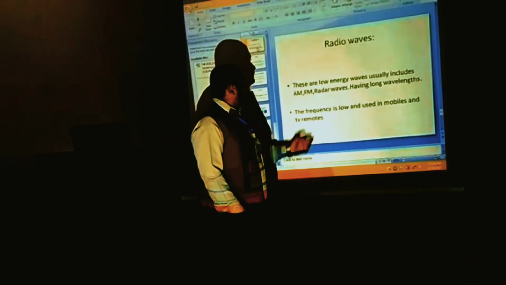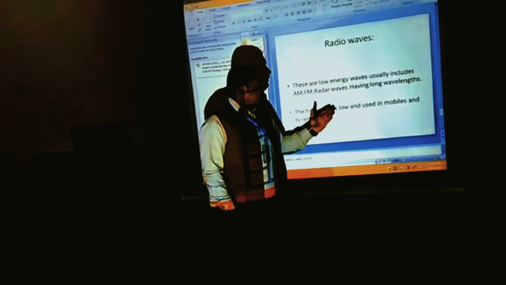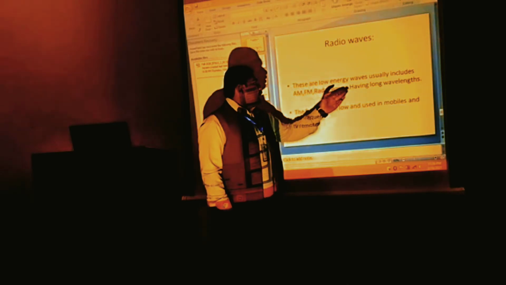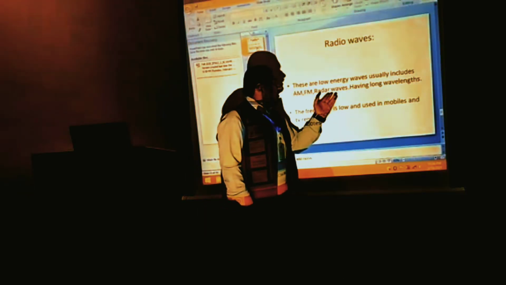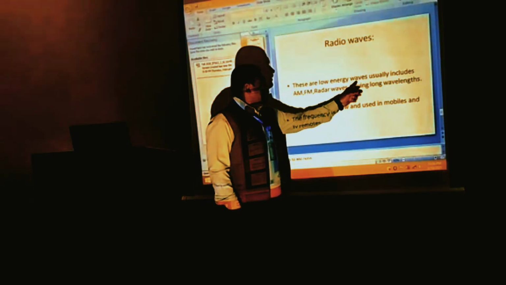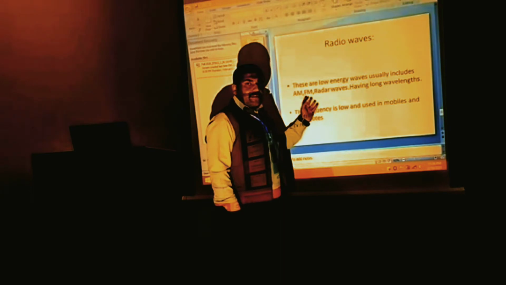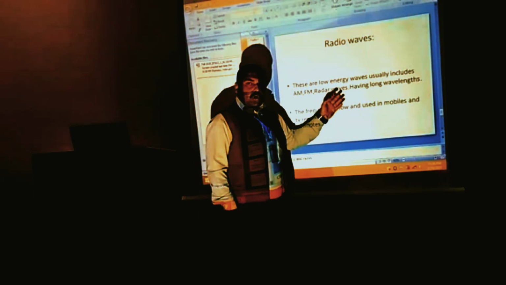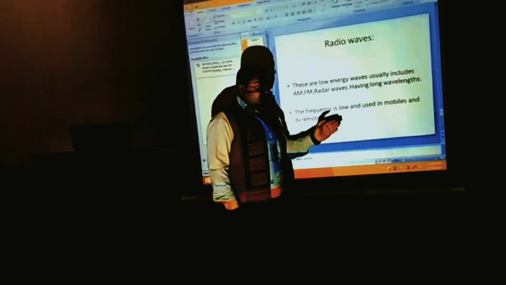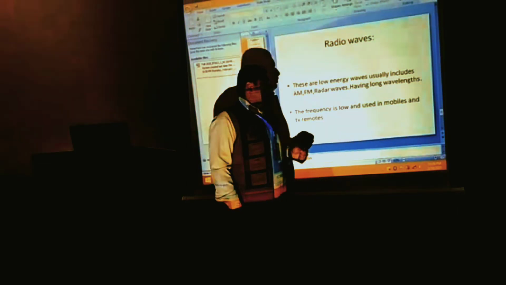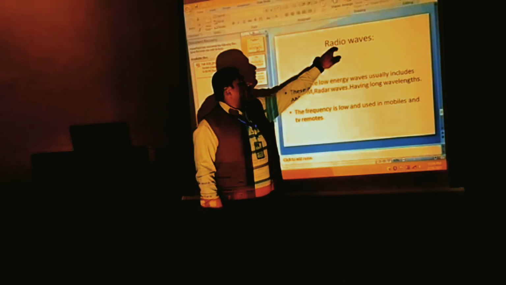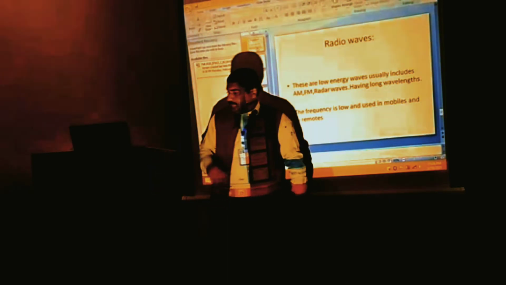Radio waves. These are low energy waves, usually including AM, FM, and radar waves, having long wavelengths. The frequency is low, and they are used in mobiles and TV. Our cell phones and TVs use this type of waves, radio waves.